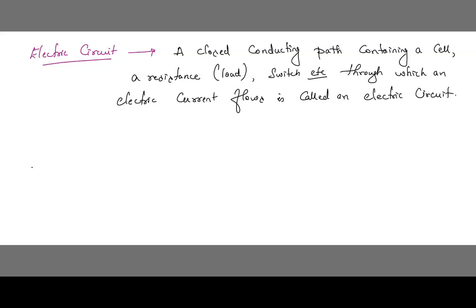So, dear students, we have a circuit named the open circuit. What does open circuit mean?